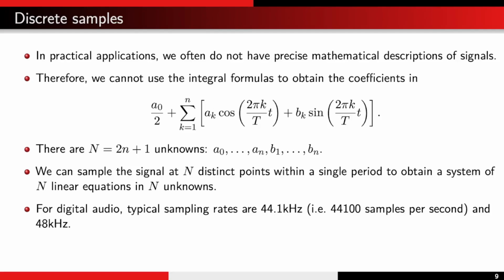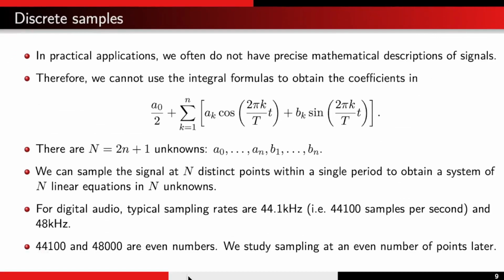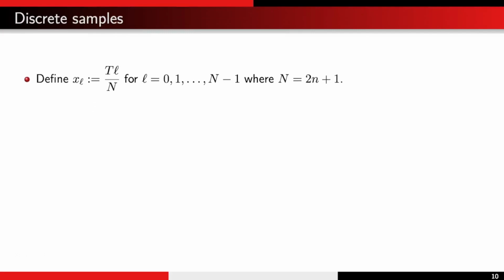For digital audio, typical sampling rates are 44.1 kHz, that is 44,100 samples per second, and 48 kHz. These are even numbers, whereas what we have here is odd. So this is something that we need to deal with, and we'll start this sampling at an even number of points later. So for now, we're going to sample at capital N equals 2n plus 1 points, and we're going to sample them evenly distributed within a period.